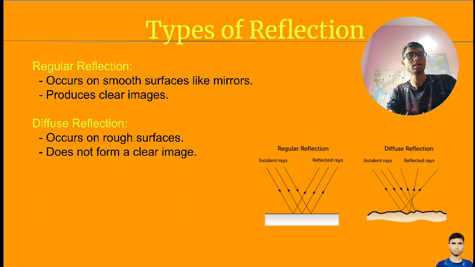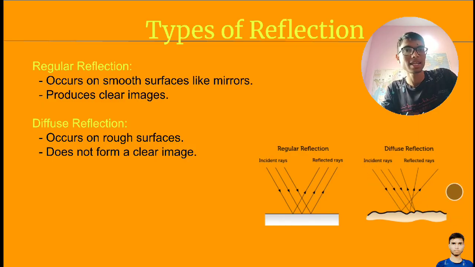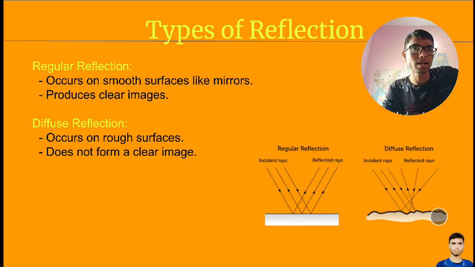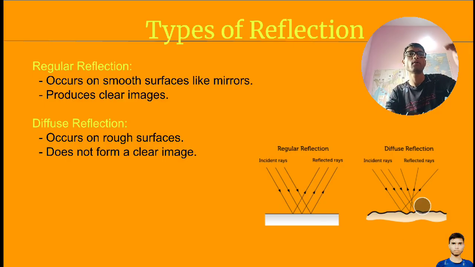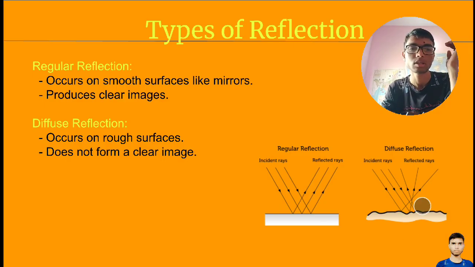Here you can see we have these reflected rays, and the surface is rough. So here normal line will be like this. Here we will be following the same laws of reflection. In this diffuse reflection, laws will not be changed. The laws will be same as we saw for the laws of reflection.